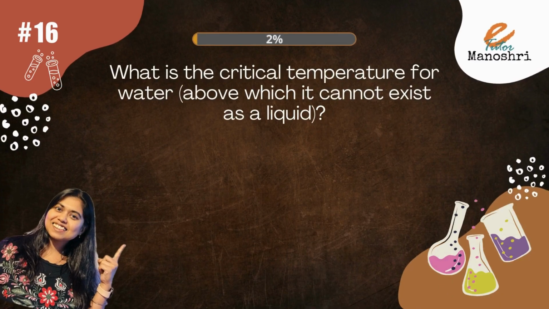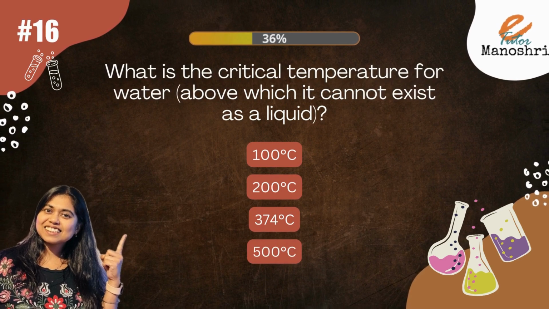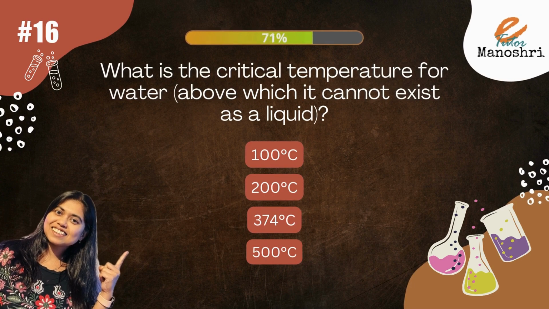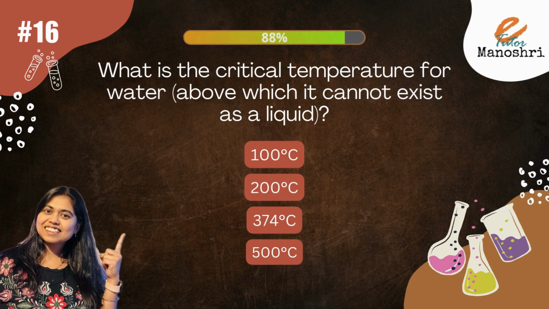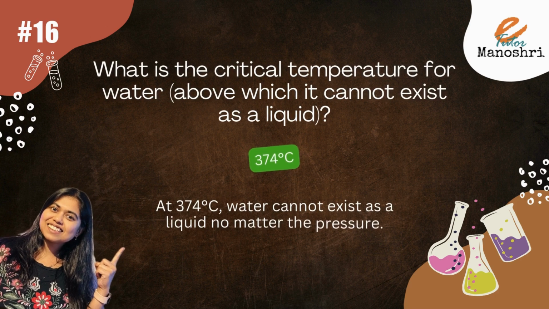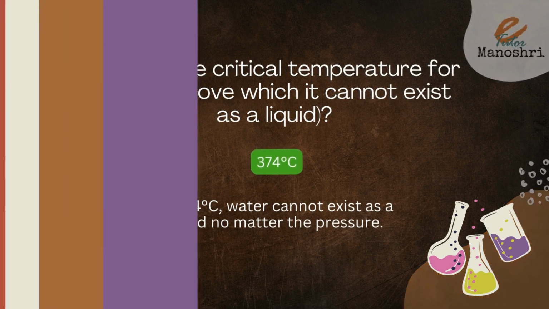What is the critical temperature for water, above which it cannot exist as liquid? 100 degrees, 200 degrees, 374 degrees or 500 degrees centigrade? The answer is 374 degrees centigrade. At 374 degrees centigrade, water cannot exist as a liquid no matter the pressure.